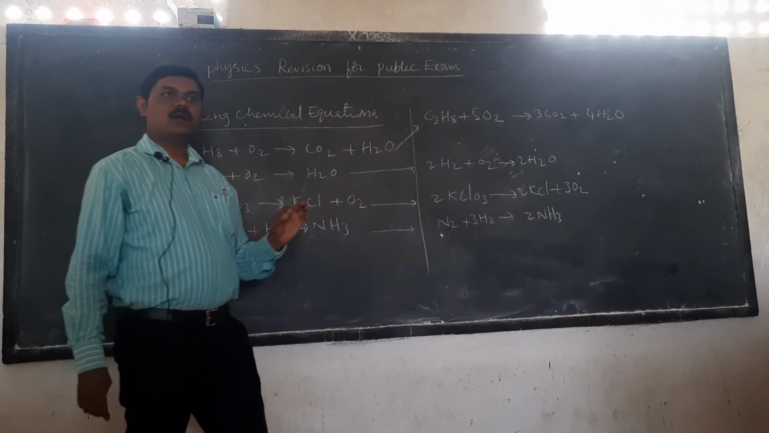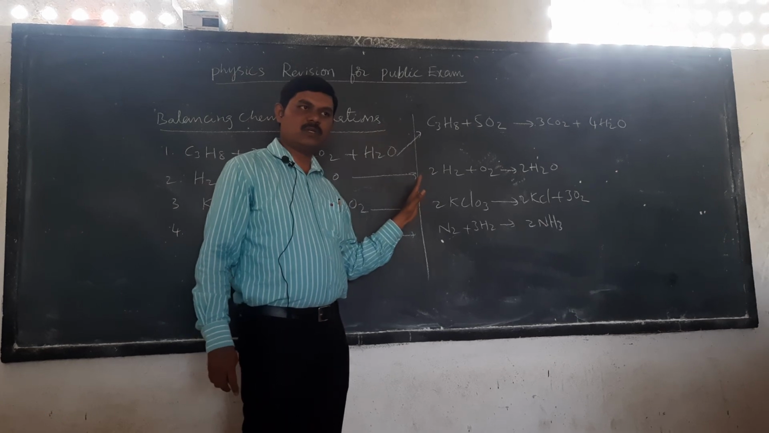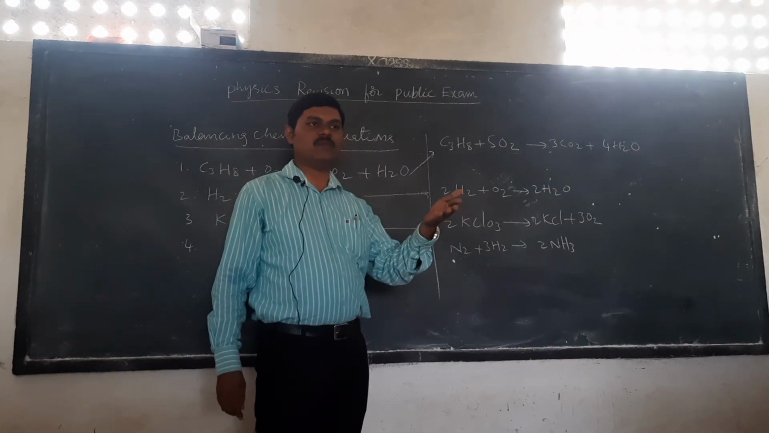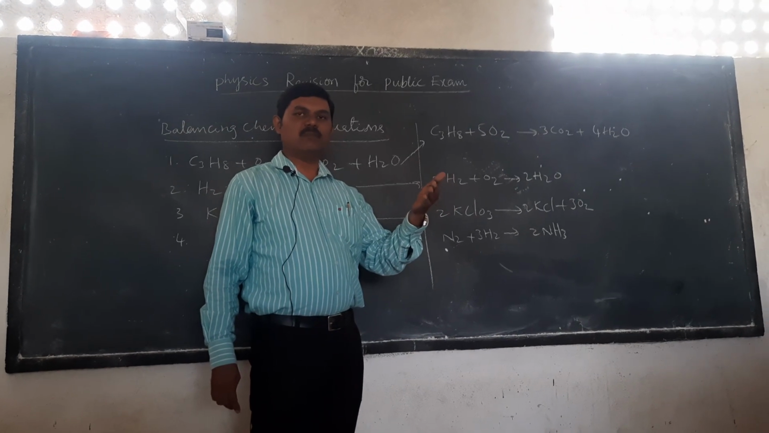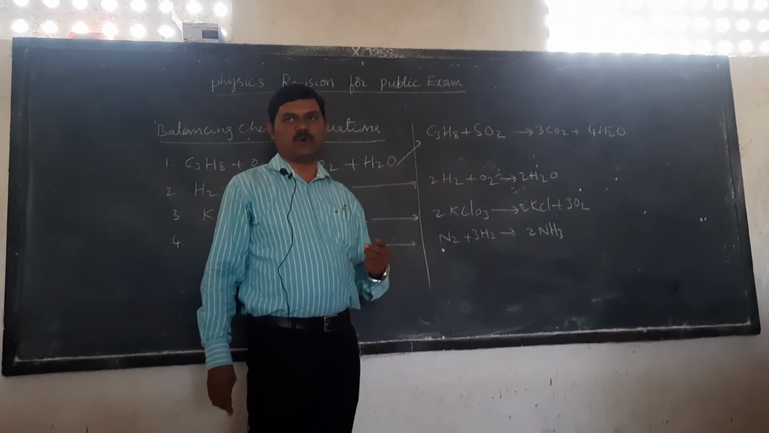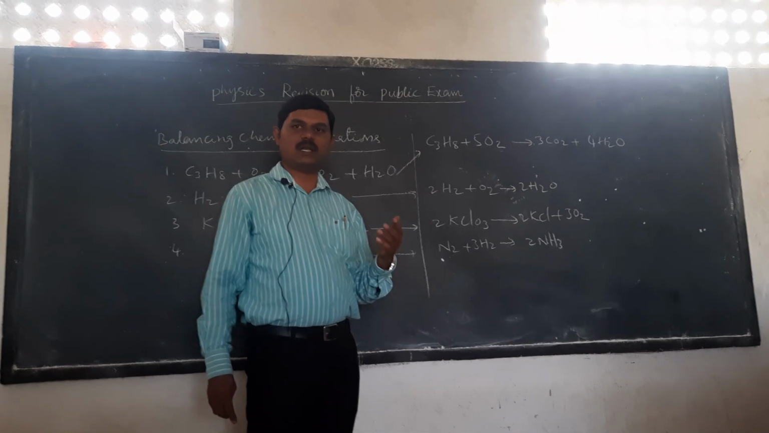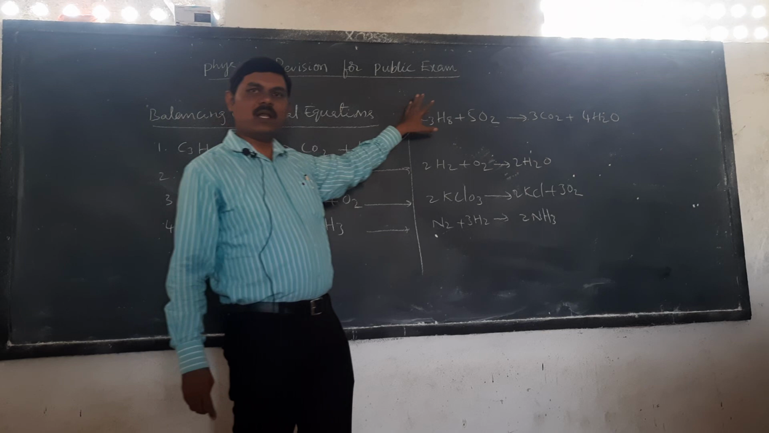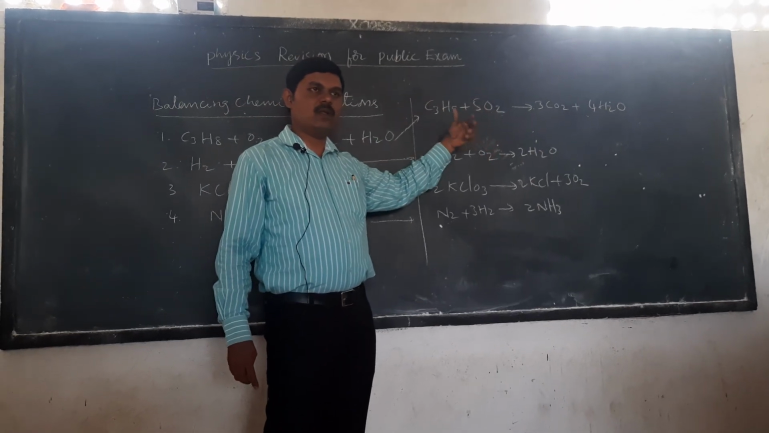In this lesson, a related question is: why should we balance the chemical equation? 2 marks question. According to the law of conservation of mass, the total mass of substances on the reactant side must equal the total mass on the product side. So that is why we should balance a chemical equation.